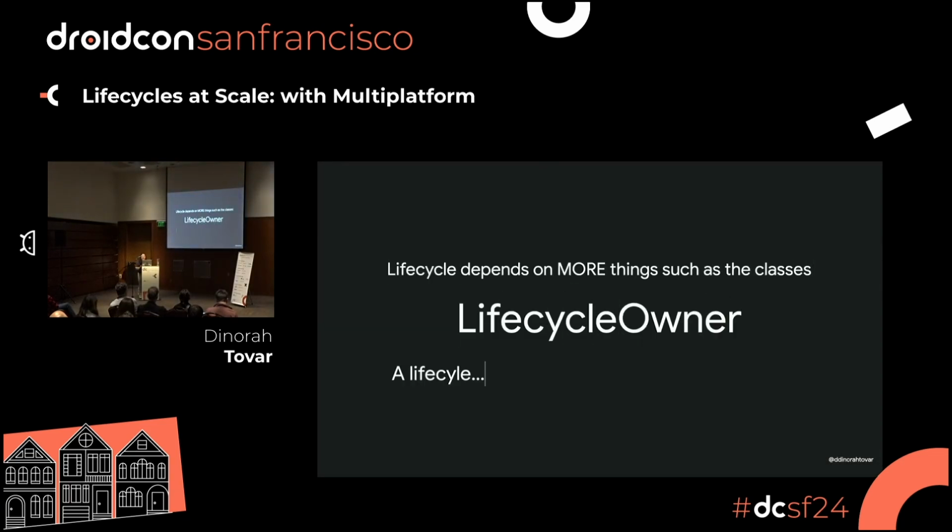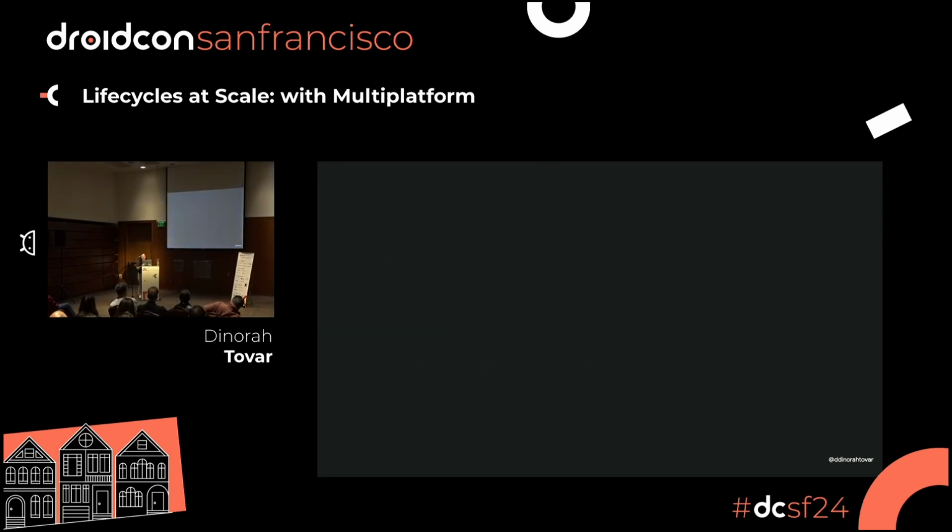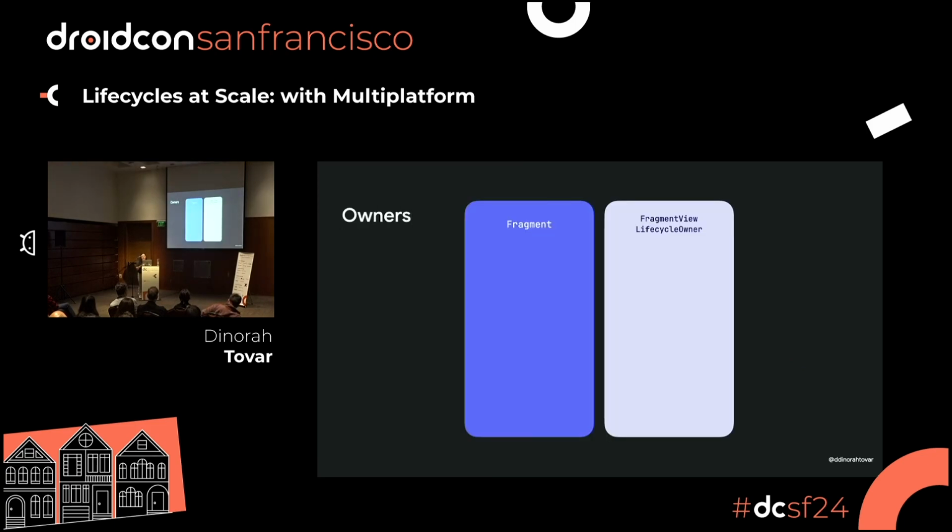Lifecycle depends on many, many other things, so I'm gonna go very quick, because today, inside the fragment, these life cycles are reported to some specific degree, in some specific areas. So every time the life cycle initializes, we are doing a registration on the life cycle registry. And every time we are setting a view, we are reporting that life cycle to that view.